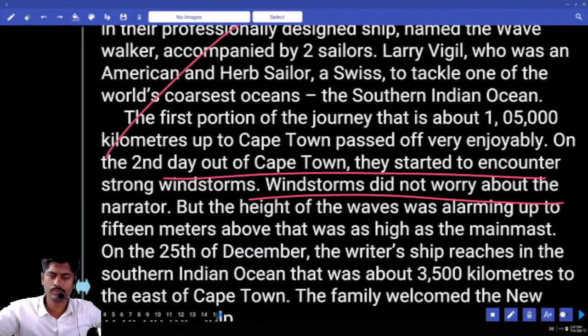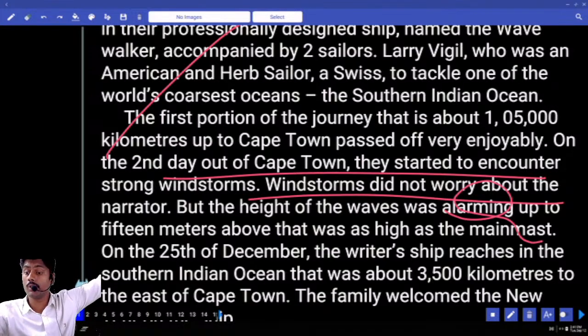This one. The first portion of the journey, that is about 1 lakh. Is it 1 lakh only? 1,05,000 kilometers up to Cape Town, passed off very enjoyably. On the second day out of Cape Town, they started to encounter strong windstorms. Windstorms did not worry the narrator, but the height of the waves was alarming. Alarming means shocking. The height of the waves was shocking, up to 15 meters above, that was as high as the main mast.